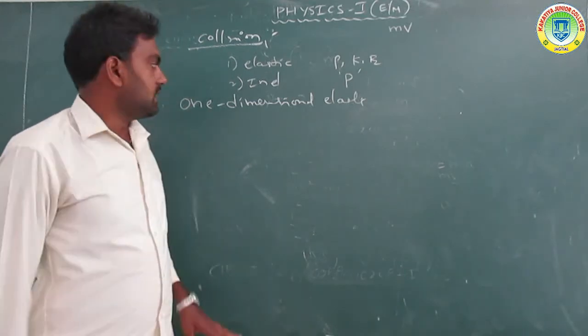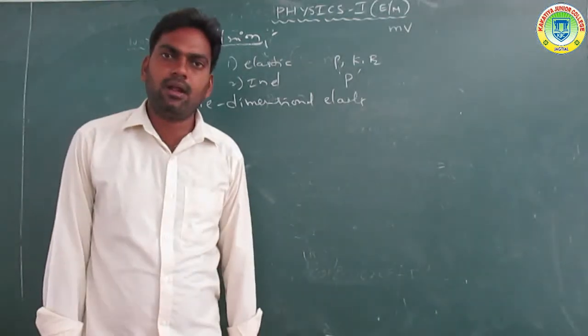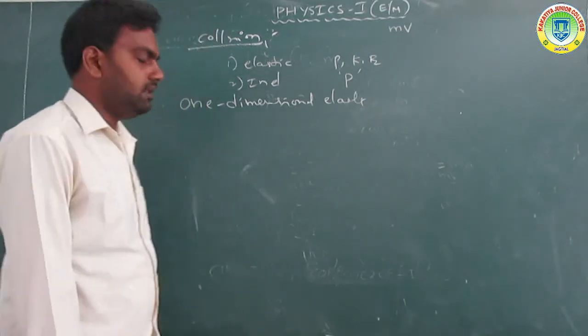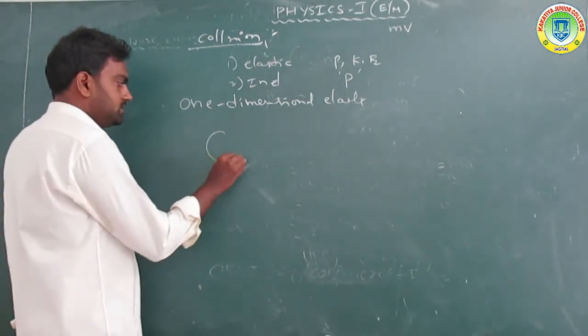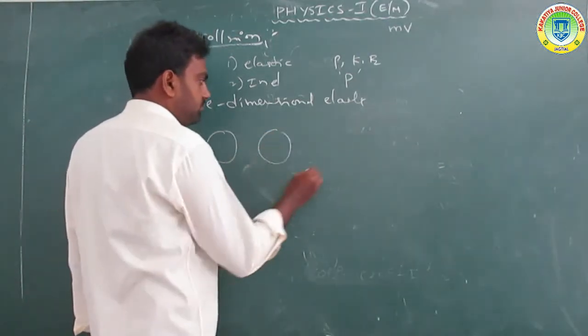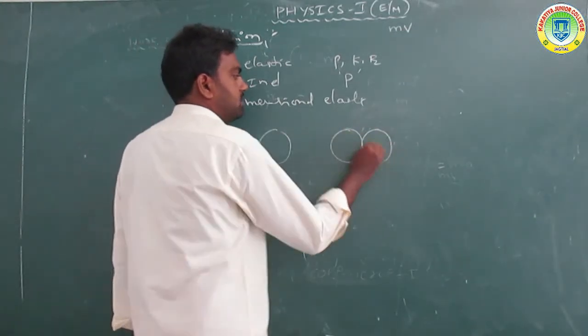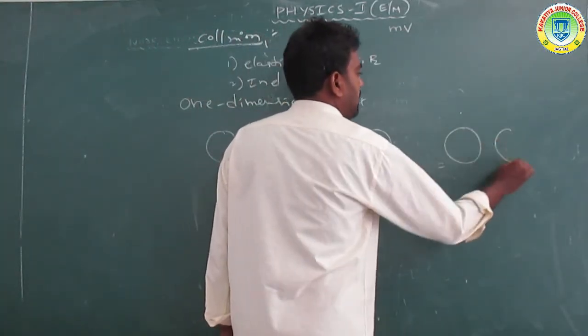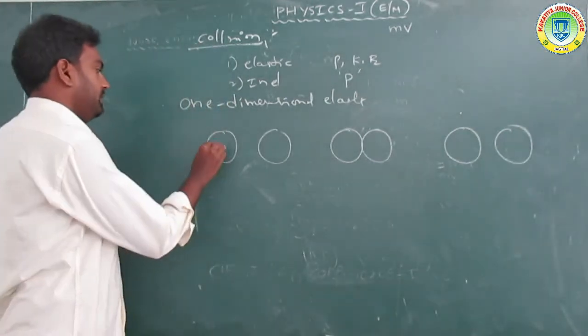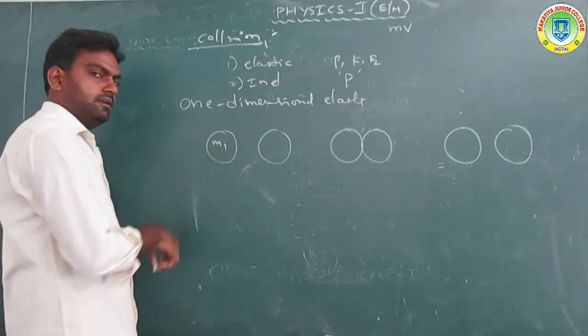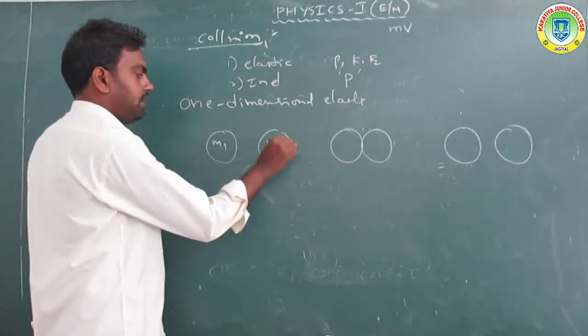Now the topic is one-dimensional elastic collisions. Consider two bodies. Observe here: the mass of the first body is m1 and the mass of the second body is m2.